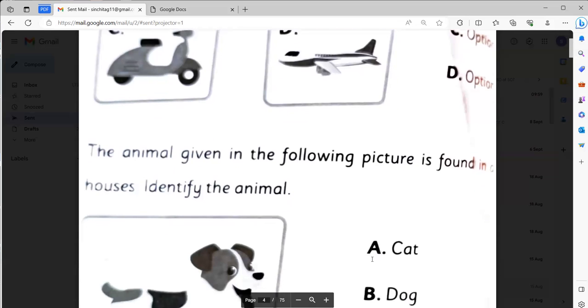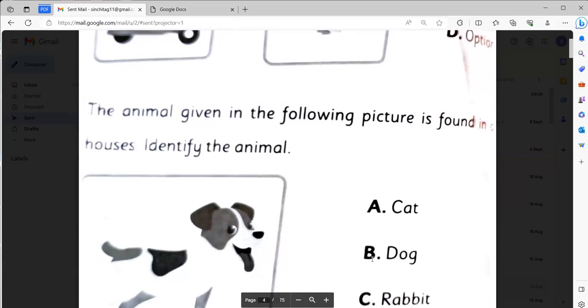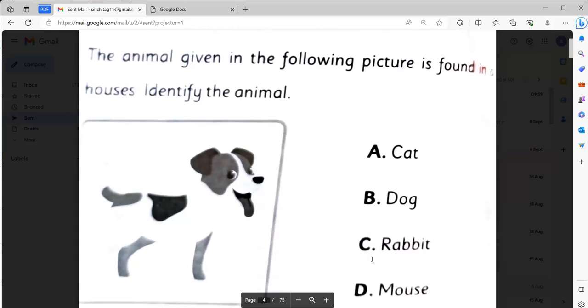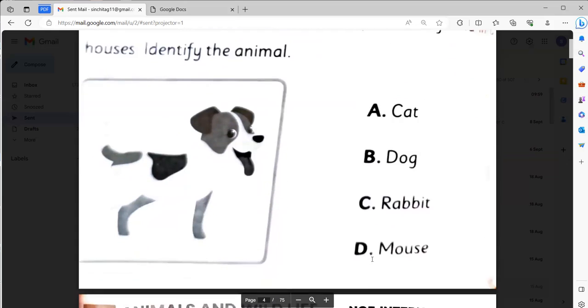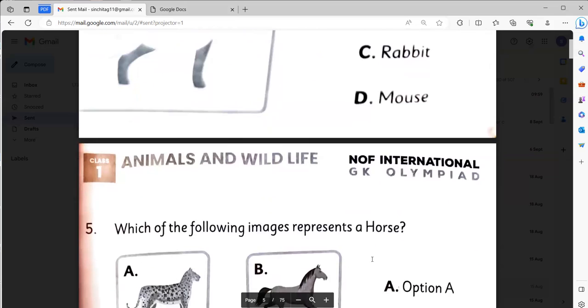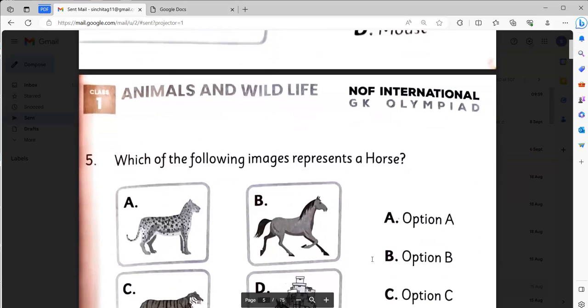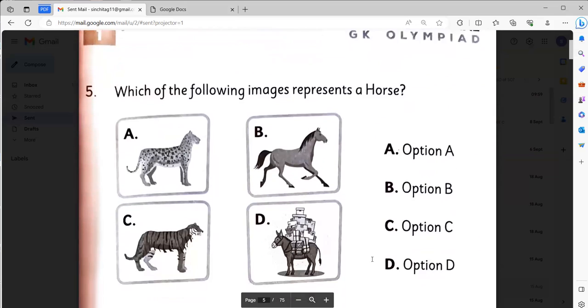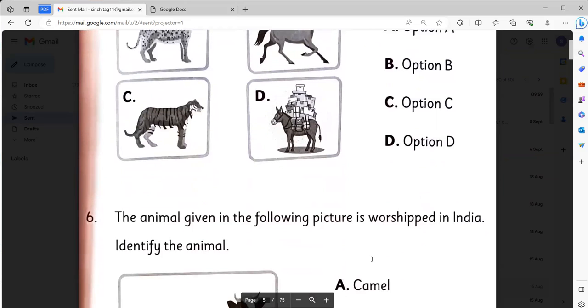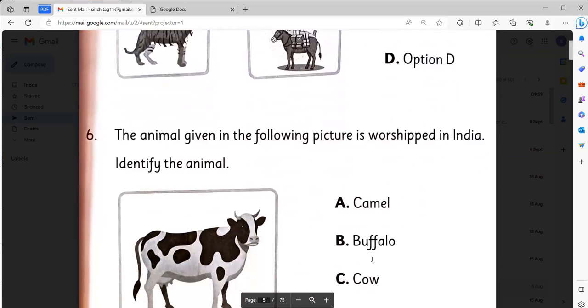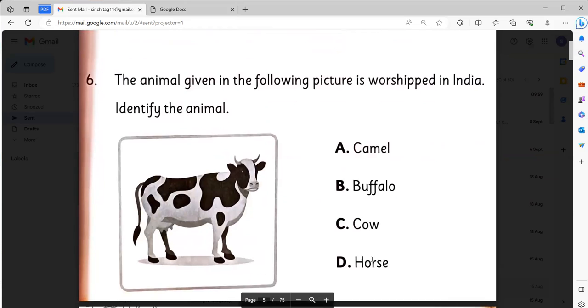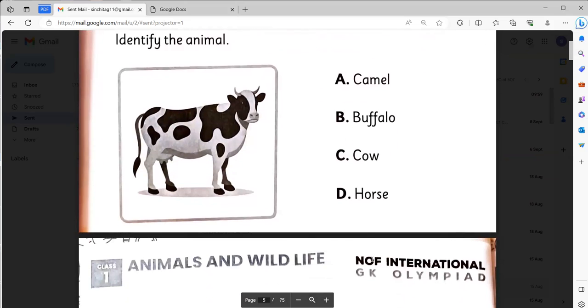The animal given in the following picture is found in houses. Identify the animal. Option B. Dog. Which of the following images represent a horse? Option B. Number 6. The animal given in the following picture is worshipped in India. Identify the animal. It will be option C.